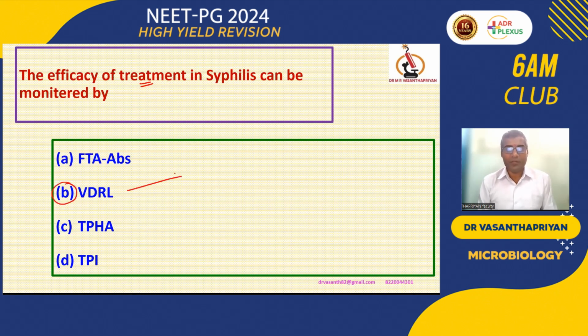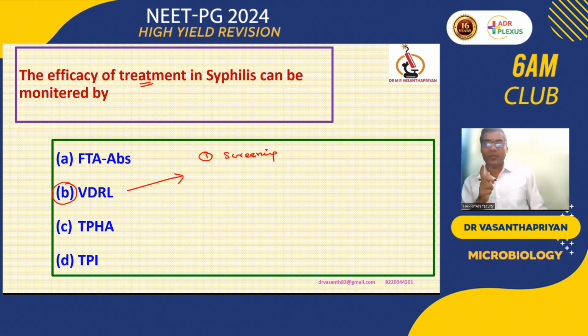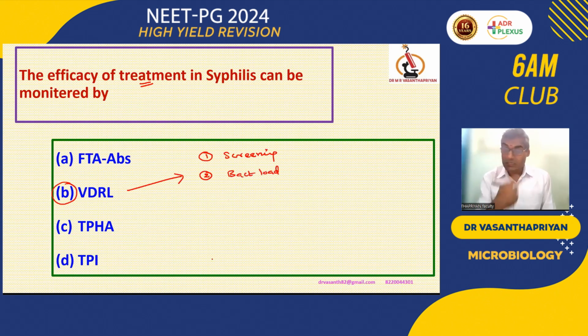Very simple. Number one, yes, for screening purposes we are performing VDRL. Screening is done in two places: number one, from the blood bag, and number two, in the antenatal period. In these two screening areas we perform only the VDRL test. Number two, we can assess the bacterial load using VDRL; the amount of dilution is directly proportionate to the bacterial load. Number three, yes, treatment effectiveness. We can assess whether treatment is effective or not.